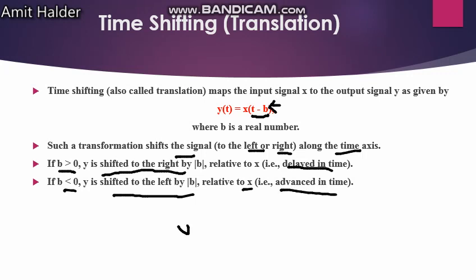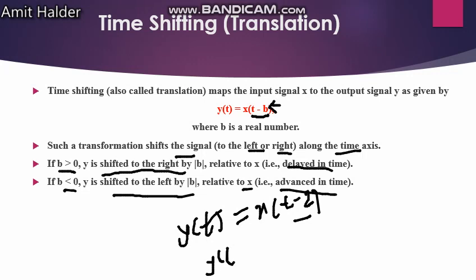That means if y(t) is equal to x(t minus 2), that is known as time delay. That is a delay of 2 time units. If it is plus, y(t) is equal to x(t plus 2), it is known as time advance.